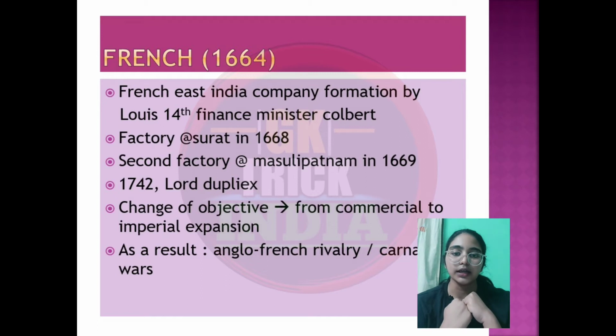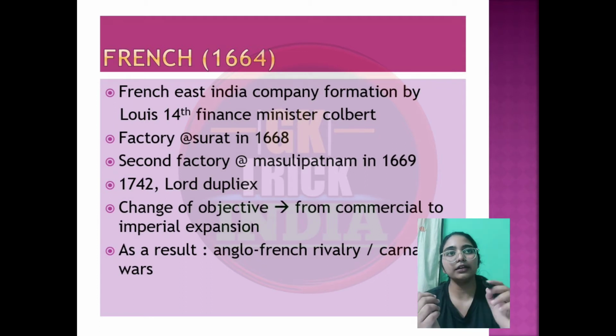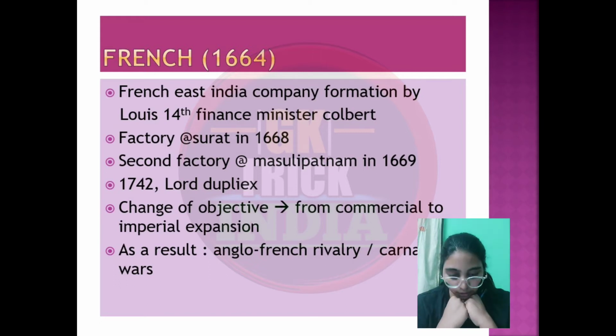The French came to India in 1664. They were the last to come to India, and they formed the French East India Company. It was formed under Louis XIV by the finance minister of France during that time, Colbert. Then in 1668 they set up the first factory in Surat.